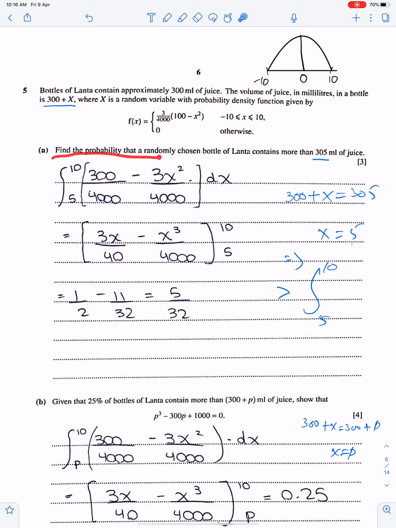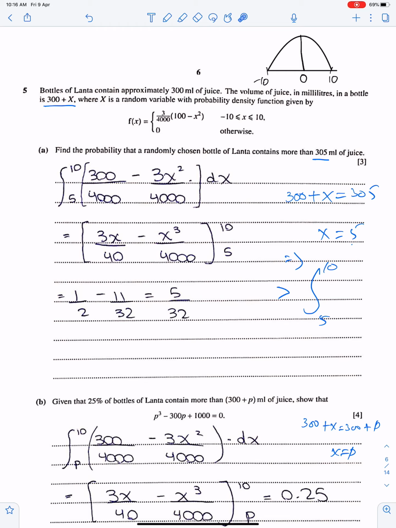Find the probability that a randomly chosen bottle of L contains more than 305 ml of juice. More than means lower limit. So you have to compare this with the given scale to get the value of x. When you compare these two, you get x equals 5. See, 300 plus x is here, this 305 is here, so x is 5. So the lower limit is 5 and the upper limit is 10. So you have to calculate this probability from 5 to 10, and you all know how to integrate this.